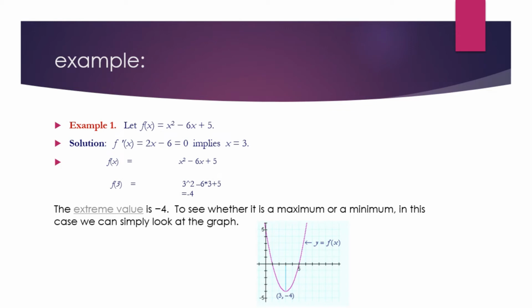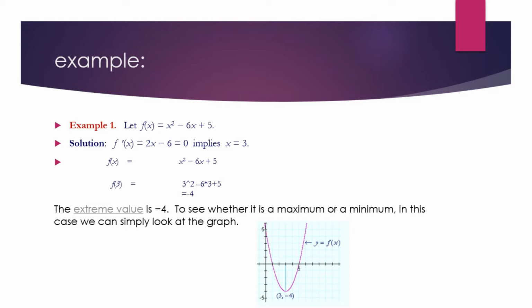So from this example, I will elaborate how we can actually find the maximum or minimum values of a function. Here we can see that a function is given, and first we find the first derivative of this function and put it equal to 0 in order to find the critical points of a function.